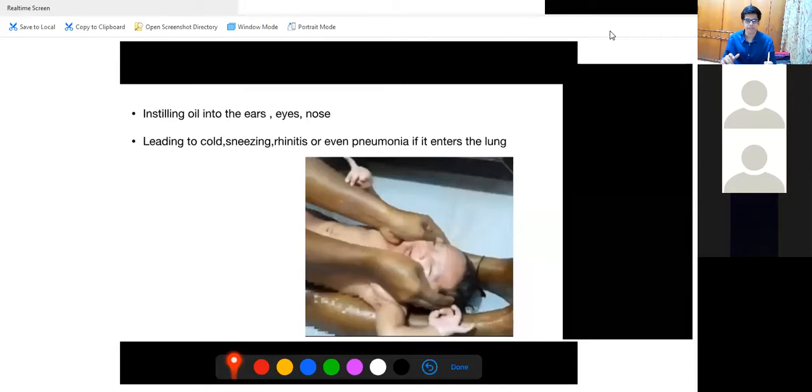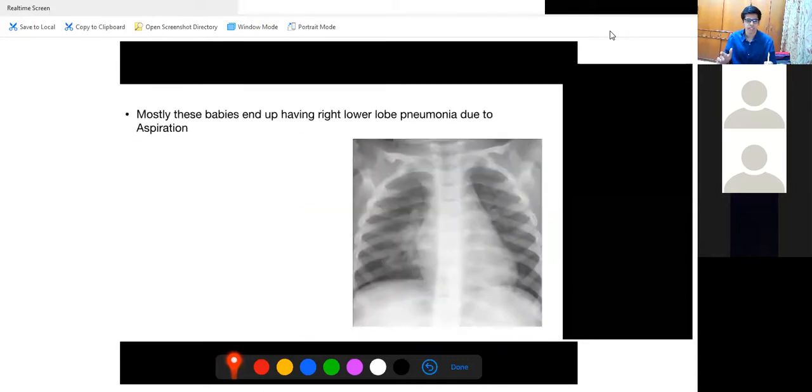Okay, now going ahead. Mostly these babies end up having right lower lobe pneumonia due to aspiration. So if an infant comes with a chest X-ray of right lower lobe pneumonia, always suspect aspiration and ask the parent how they bathe their child. Normally, parents come to the doctor and ask why my child falls sick every time, and usually the answer given by doctors is infection, immunity.